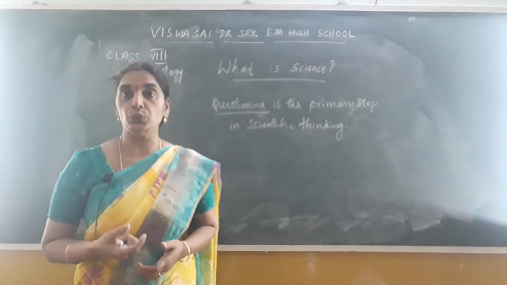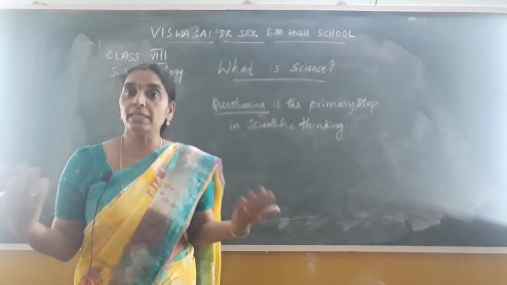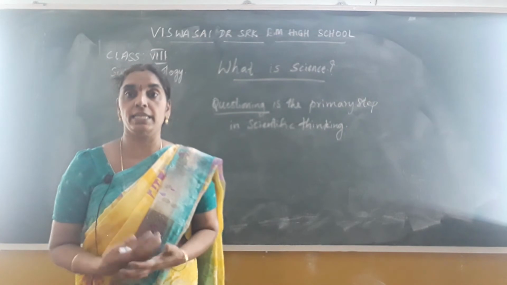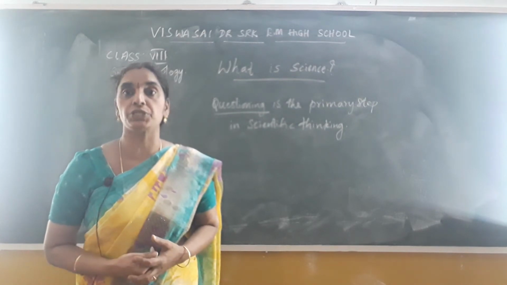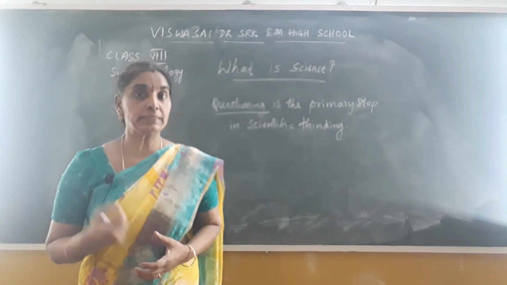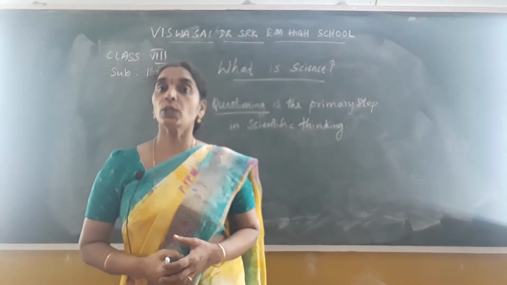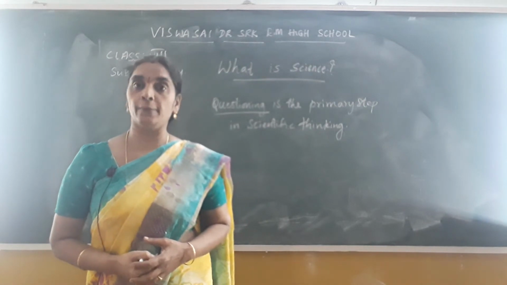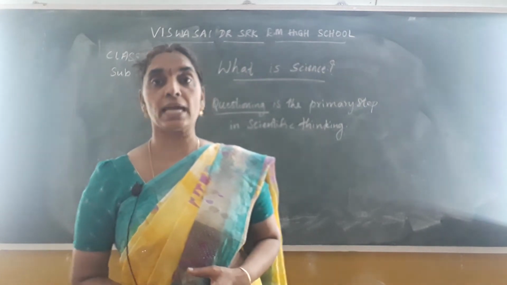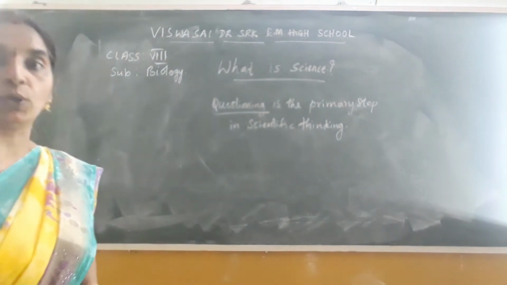It is a tool to search for the truths of nature, whatever occurs in nature. For that, scientific thinking is very much essential. Questioning is a primary step in scientific thinking. Okay, children? So, note down this point now.